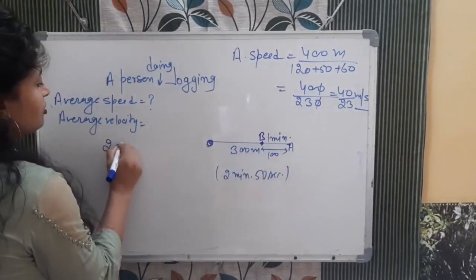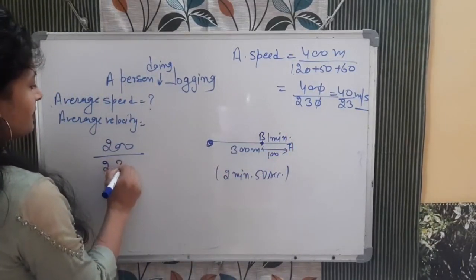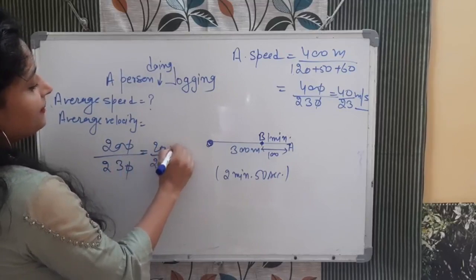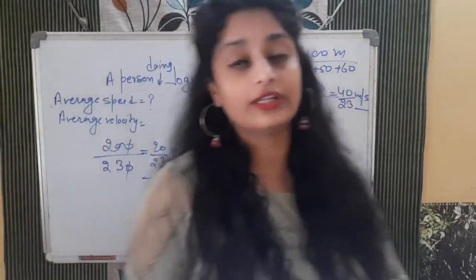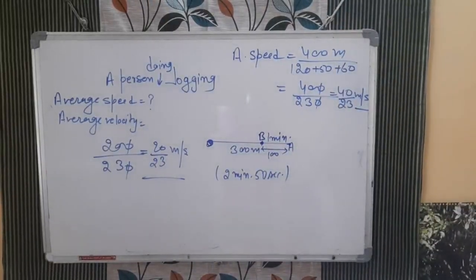So displacement is 200 divided by total time taken, same, 230. So what will be the answer? 20 by 23 meter per second. You can divide it also. Now you got the question, how you will solve the questions that are related with average speed and average velocity.